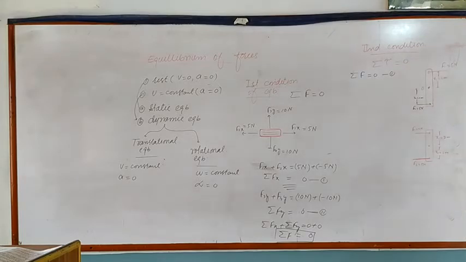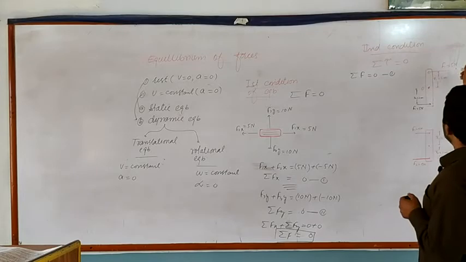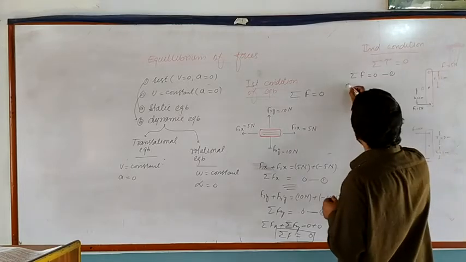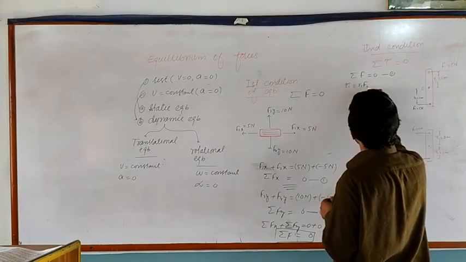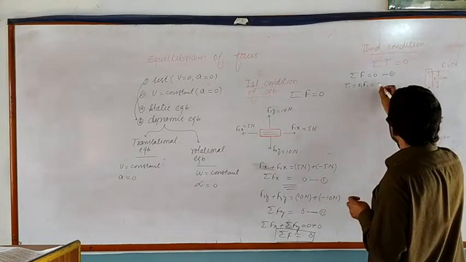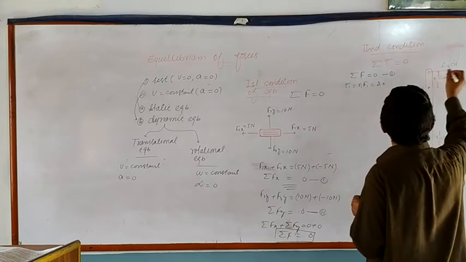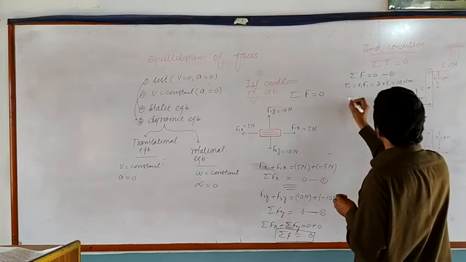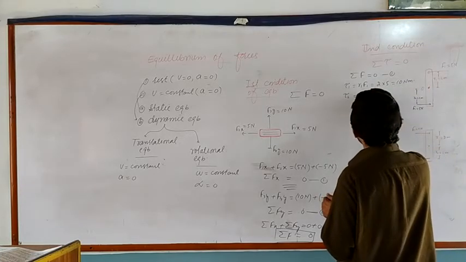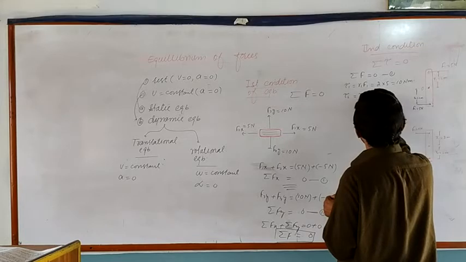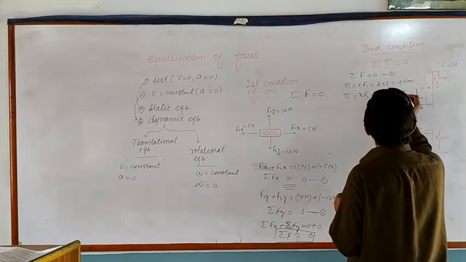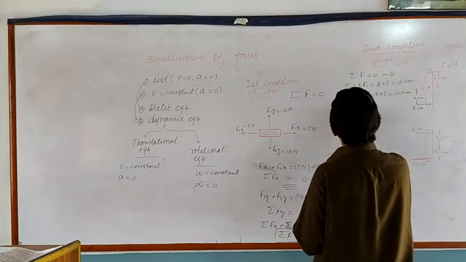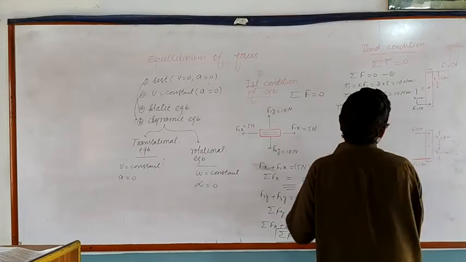Now we find the second condition of equilibrium. In this case, two forces are acting on this object, so there will be two torques. Tau1 is equal to R1 times F1. R1 we have supposed 2 meter, F1 we have supposed 5 Newton, so it is equal to 10 Newton meter. Similarly, the torque of the second force will be equal to R2 times F2, having values 2 and 5, also equal to 10 Newton meter. Their sum will be Tau1 plus Tau2.